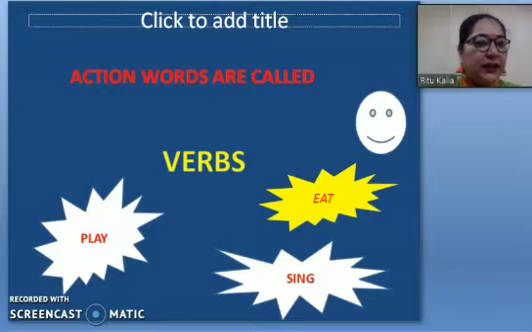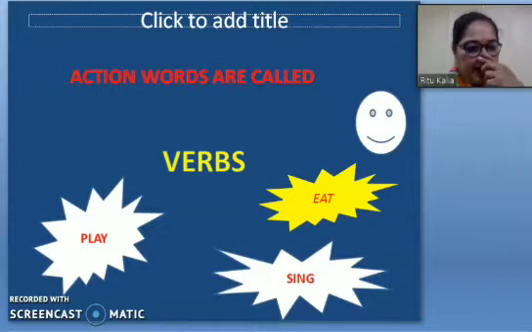These are words, but these words are expressing an action. Eat. When we are eating something, there is a movement. We are doing one action. Sing, we are using our throat and our lips to utter words. Action is being done. Play, when you are playing, there is a body movement.